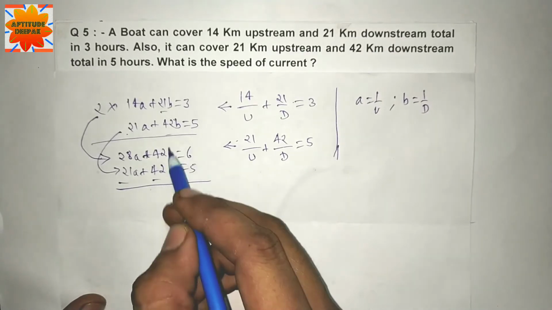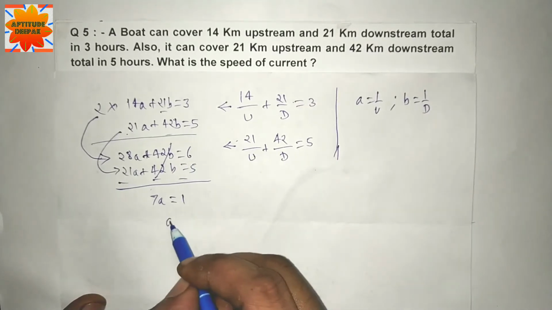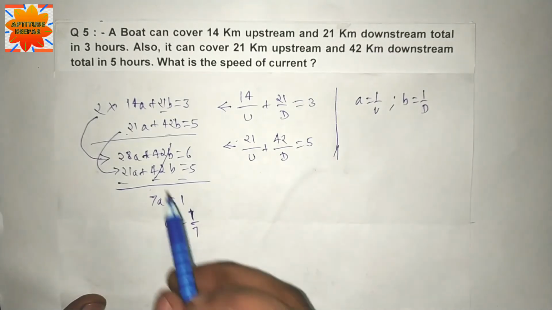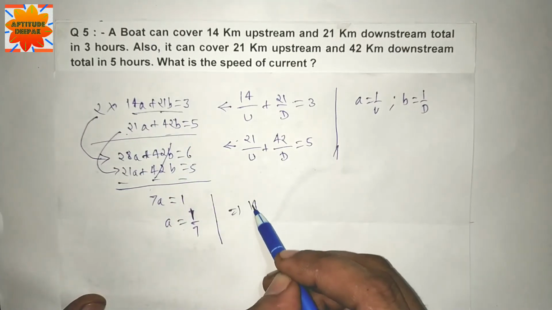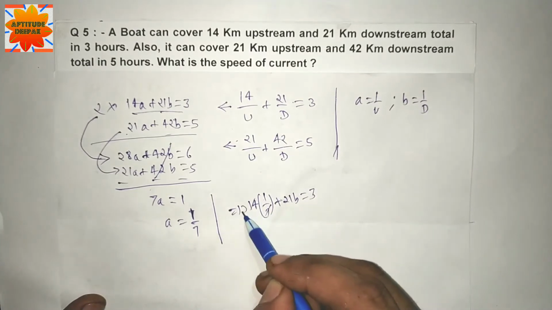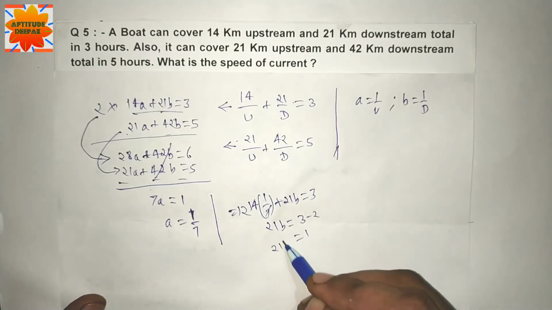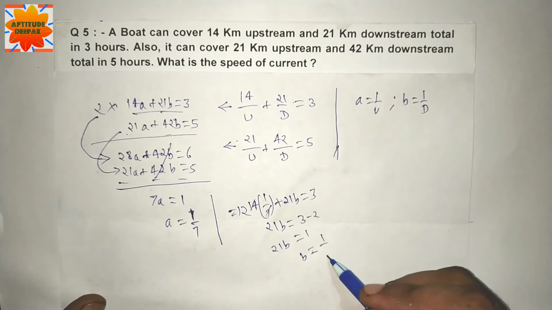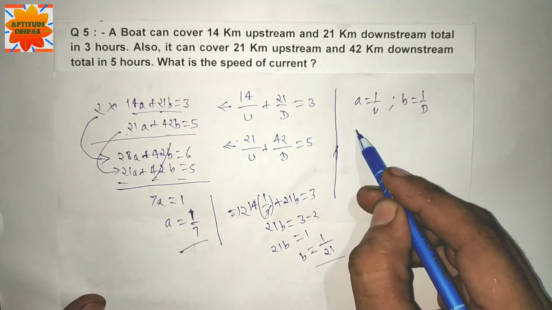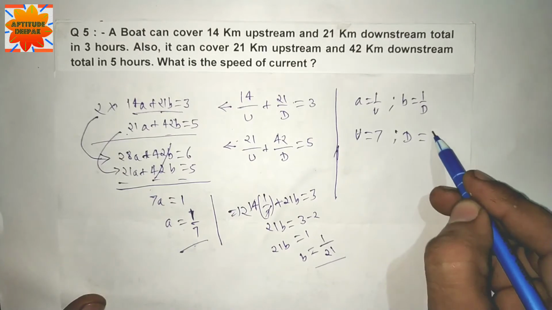Minus minus cancel. 28 minus 21 is 7. 7a is equal to 6 minus 5, which is 1. a is equal to 1/7. Put the value of a here: 14 times 1/7 plus 21b is equal to 3. 14 times 1/7 is 2, so 21b is 3 minus 2, which is 1. b is equal to 1/21. Putting the values of a and b, upstream is equal to 7 and downstream is equal to 21.